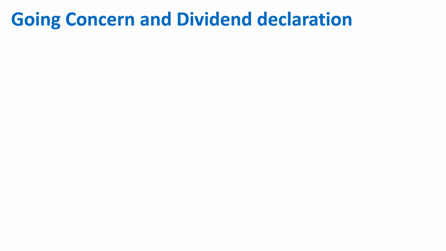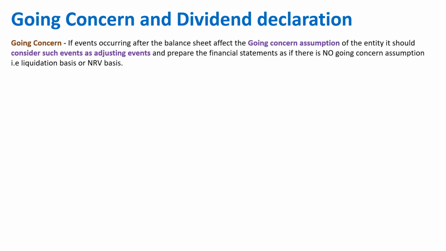Understand about going concern and dividend declaration. What impact do these two have on the financial statement? So going concern means what? If events occurring after the balance sheet date affect the going concern assumption of the entity, it should consider such events as adjusting events and prepare the financial statement as if there is no going concern assumption, that is, liquidation or NRV basis. That means if some event occurs after the balance sheet date and that event puts a question mark on the going concern, meaning the company may not continue, then you have to prepare the financial statement on NRV basis, that is mostly on the fair value basis, because you are not going to continue the business.